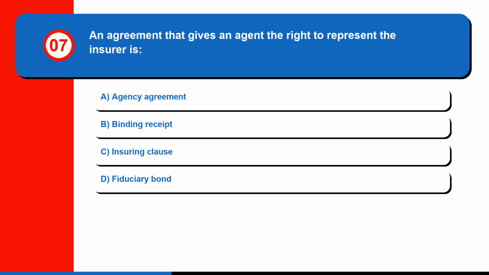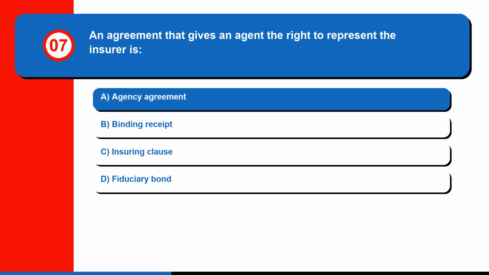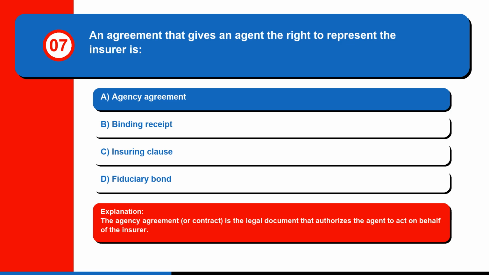Question 7. An agreement that gives an agent the right to represent the insurer is: A. agency agreement, B. binding receipt, C. insuring clause, or D. fiduciary bond. The correct answer is A, agency agreement. The agency agreement, or contract, is the legal document that authorizes the agent to act on behalf of the insurer.